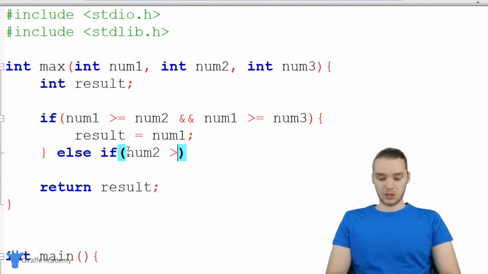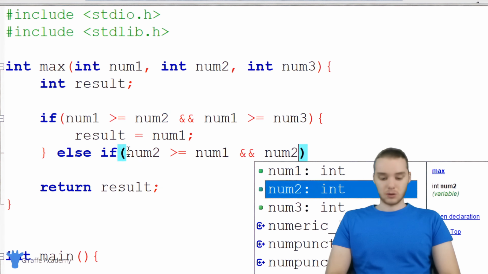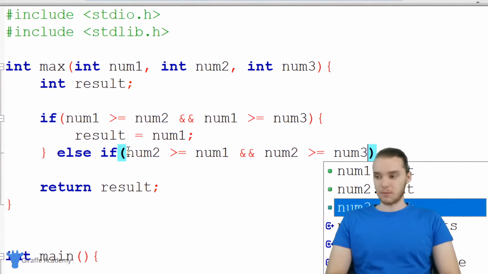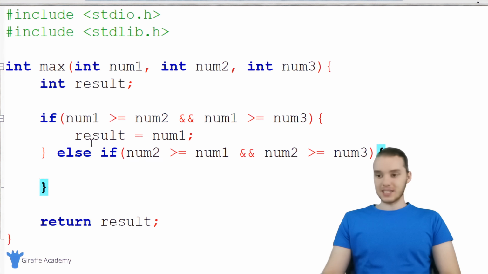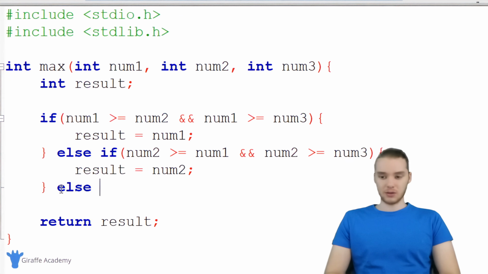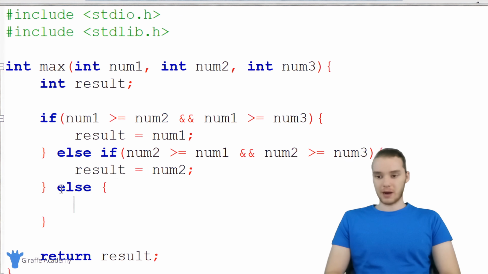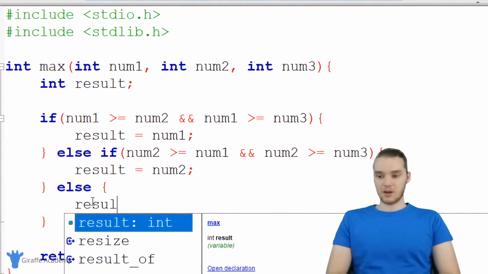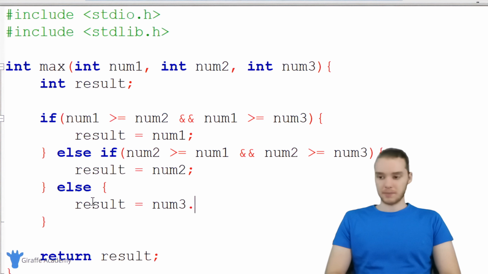Here I want to do basically the same thing. I'm going to check to see if num2 is greater than or equal to num1 and num2 is greater than or equal to num3. So if this condition is true, if num2 is greater than or equal to num1 and it's greater than or equal to num3, then we know for a fact that result is going to be num2 because that's the biggest. Now finally down here we can just say else, and we can make another open and close curly bracket. And remember, this code is going to get executed when neither of these conditions is true. So here we can just set result equal to num3.